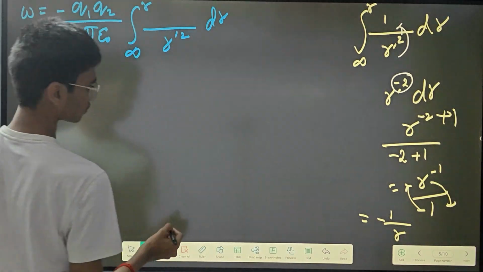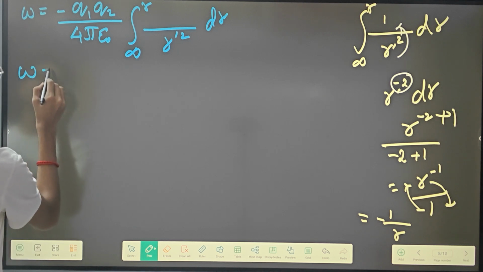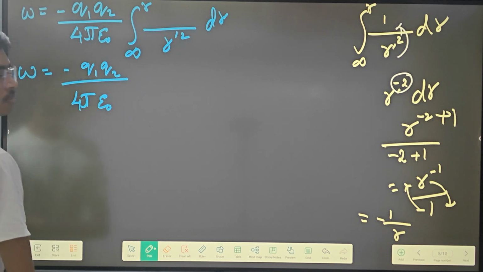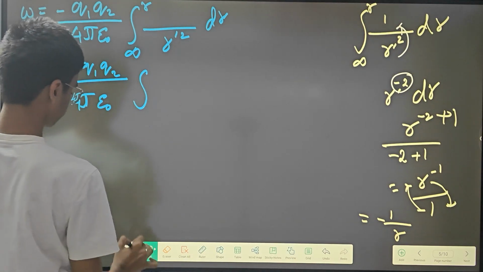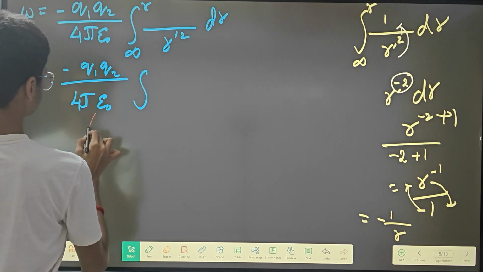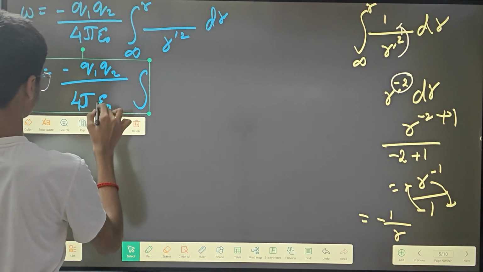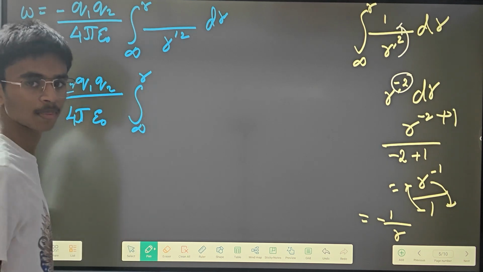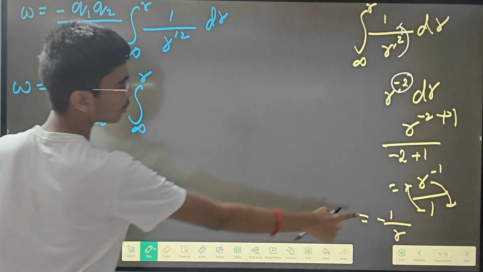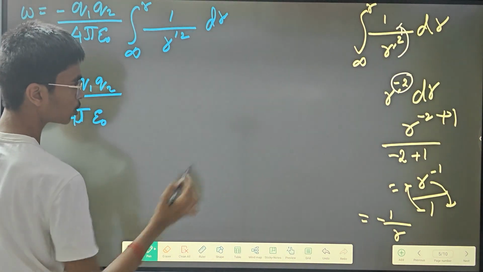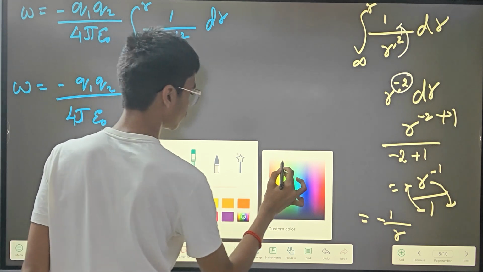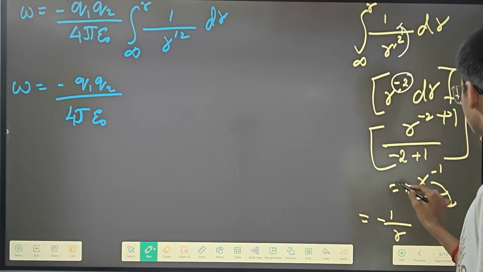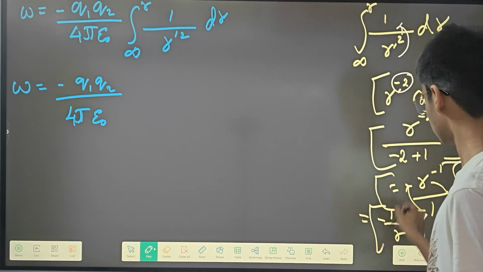Okay, so I'm going to write it over there. Work done is equal to minus q1 into q2 whole divided by 4 pi epsilon naught, and then this is the bracket with limits, this is infinity, this is r. Sorry, not integration. Whenever you take out this integration, it has to be put in a box.